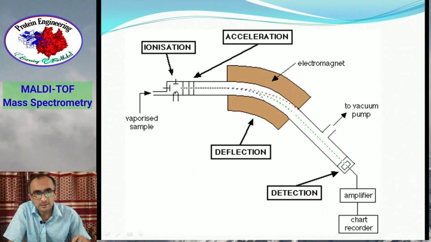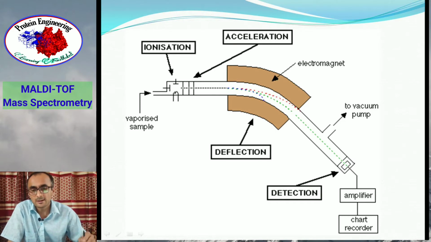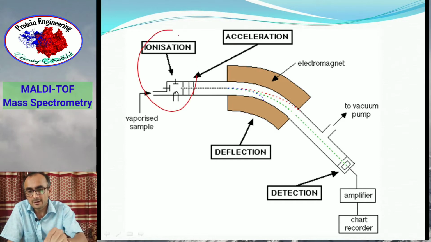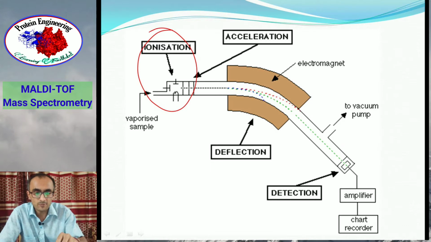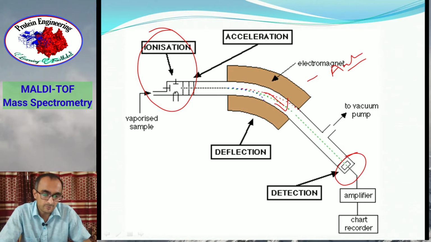So as we know from the earlier lecture, the basic principle of mass spectroscopy is that first the sample is ionized, and then those ions, those analytes in ionic state, are focused into an electromagnetic field. That's called deflection, and this is basically the analyzer. And then eventually these ions are detected in order to get an idea about the concentration of those ions in the sample. So this is the basic principle in mass spectroscopy which we have discussed in the earlier lecture.